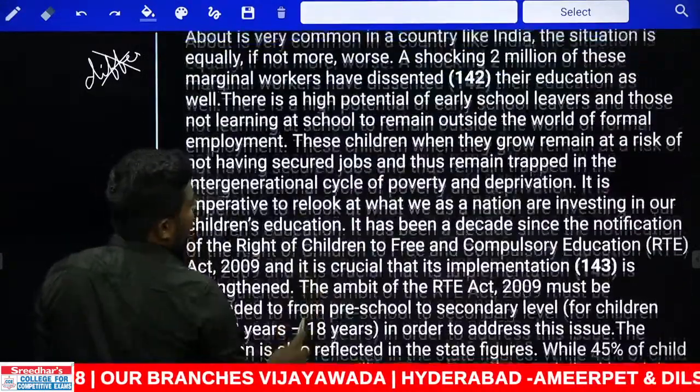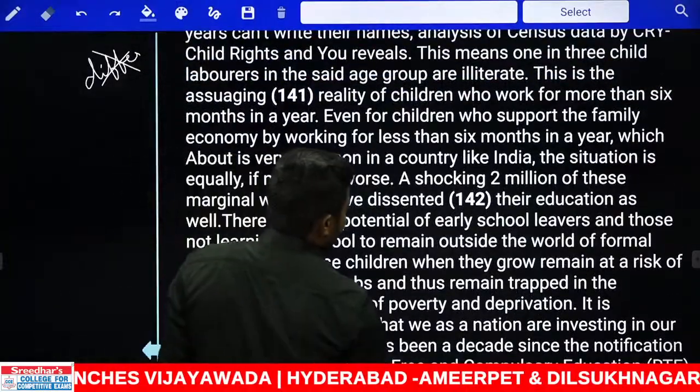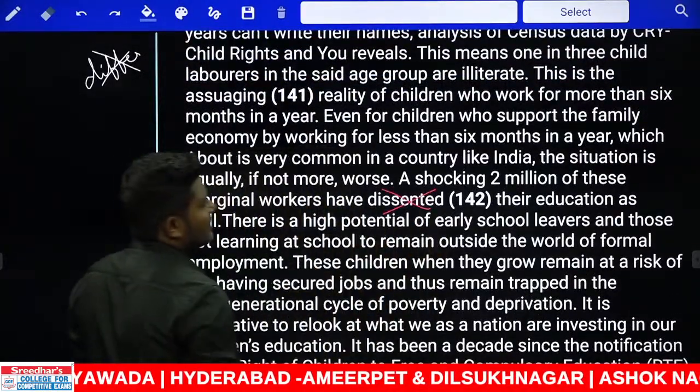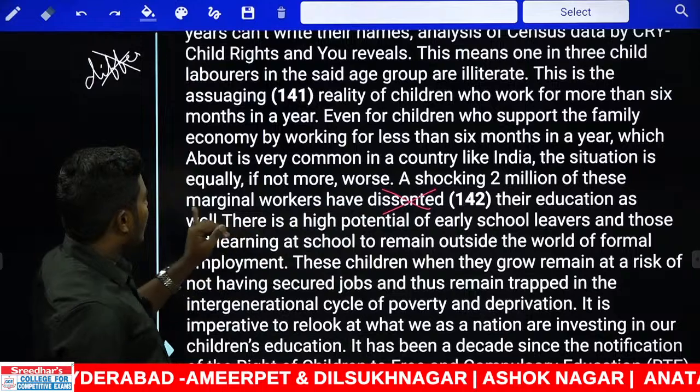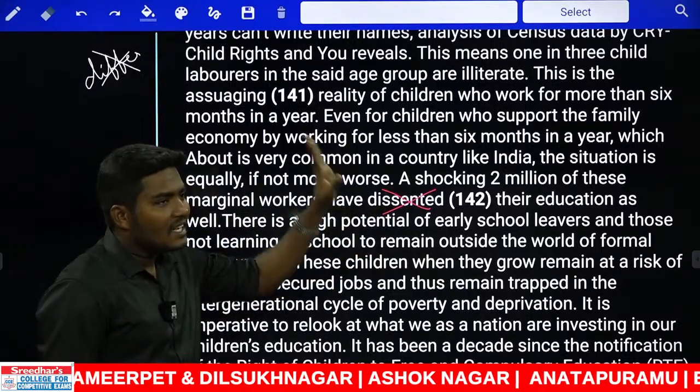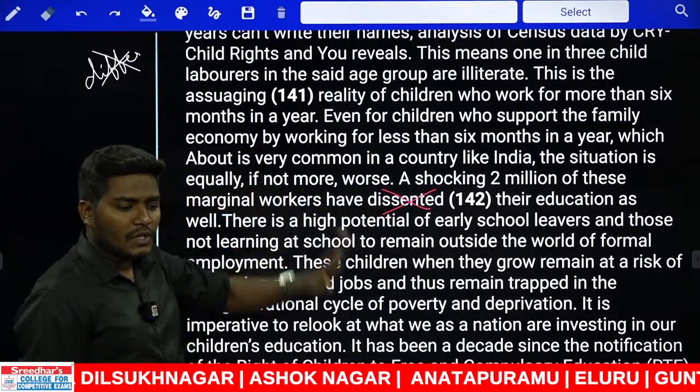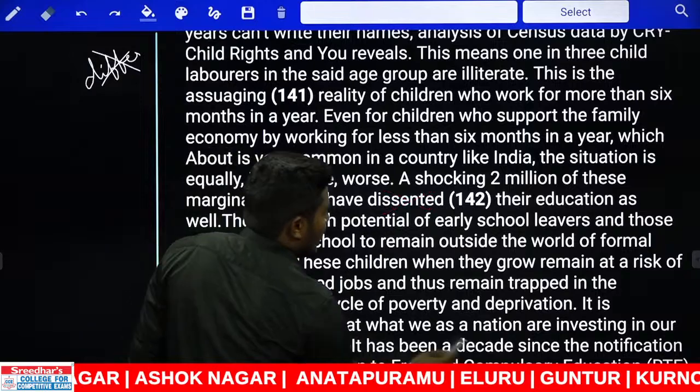Let us check that again. 142 blank. Look at this. Compromise their education. A shocking 2 million of these marginal workers have compromised their education. That means they have given up on their education. Okay. Now, look at the continuation.